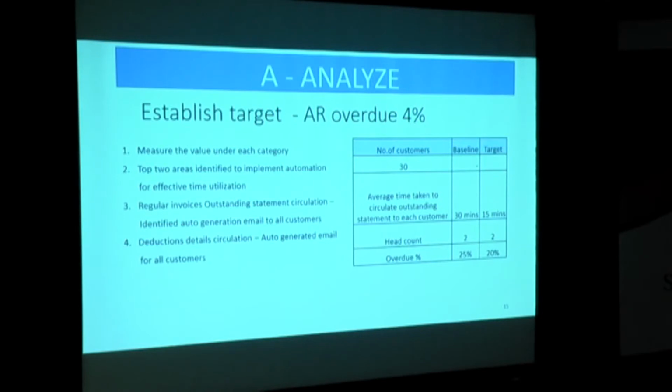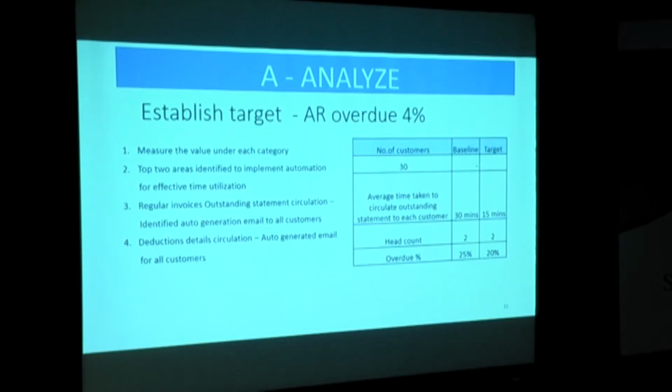The aim is to provide the data in a timely manner to the customer to get the collection as soon as possible. Our management fixed a target for us to reduce the overdue percentage from 25% to 4%. We identified the top customers, actually 30 customers. As a first step to get collection from the customer, we have to share the outstanding list and any details with the customer so that we can follow up.